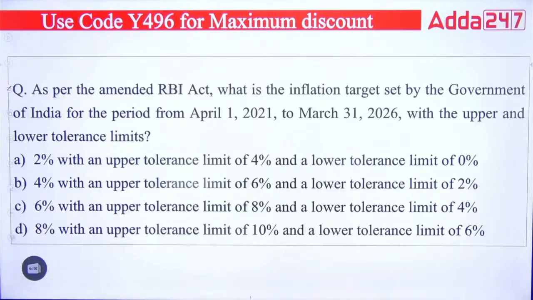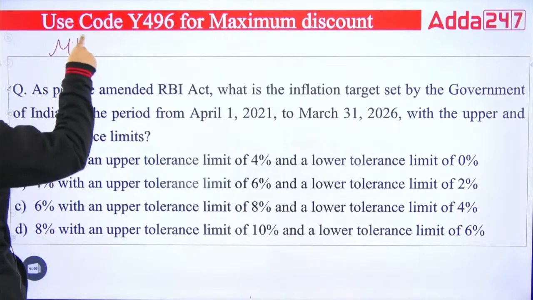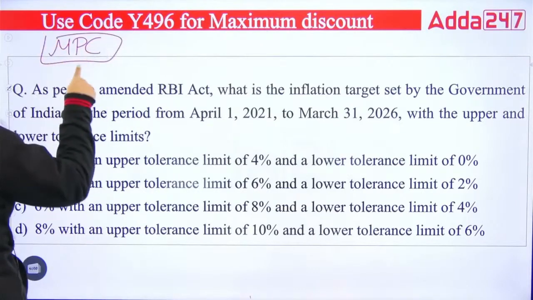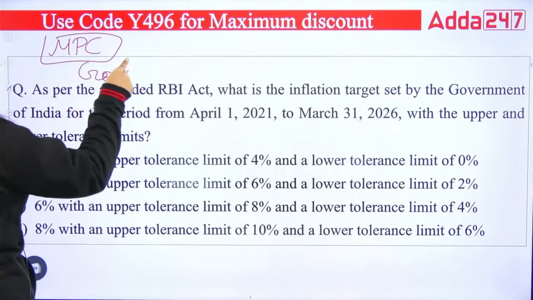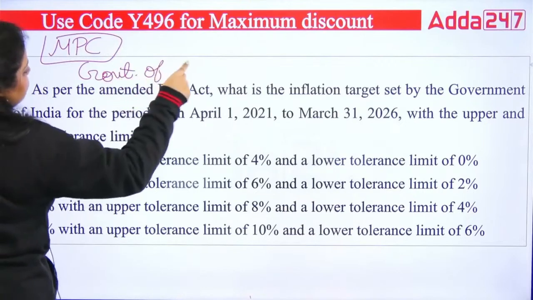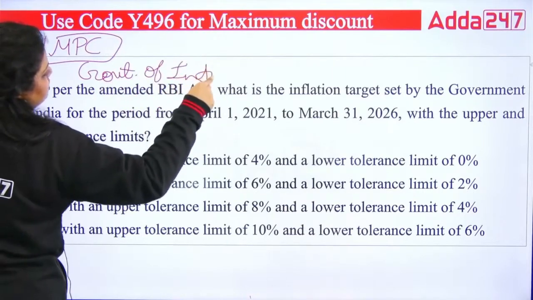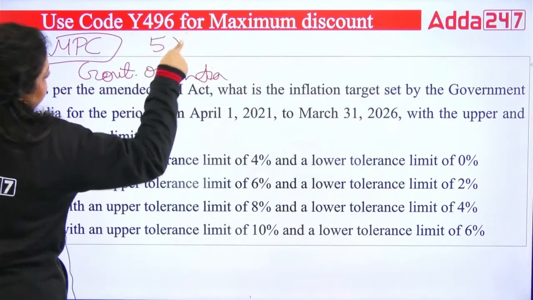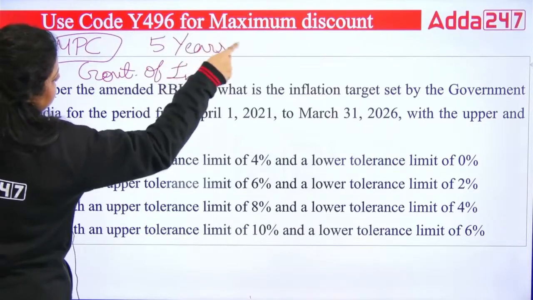Next we have, as per the amendment to the RBI Act, what is the inflation target set by the government of India for the period from 1st April 2021 to 31st March 2026 with the upper and lower tolerance limit? So in the Monetary Policy Committee, this work has been given to the Government of India, that the Government of India has to set the target of inflation for 5 years after consultation with the RBI governor.